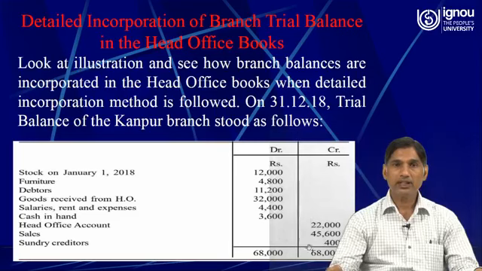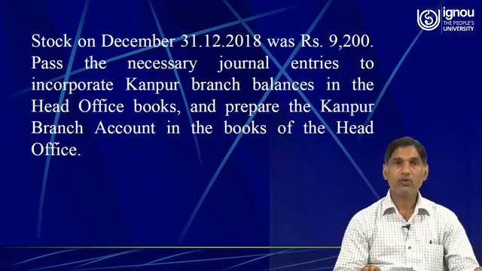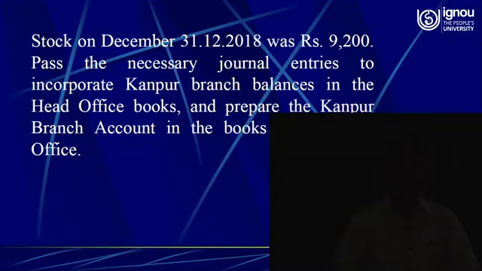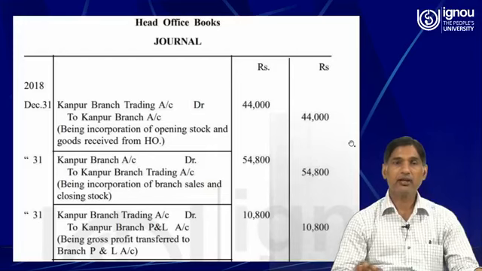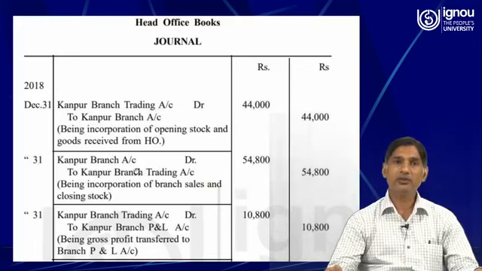So sales is 45,600 and the amount of closing stock is 9,200. If we make the total of this, it's very simple, it is 54,800.